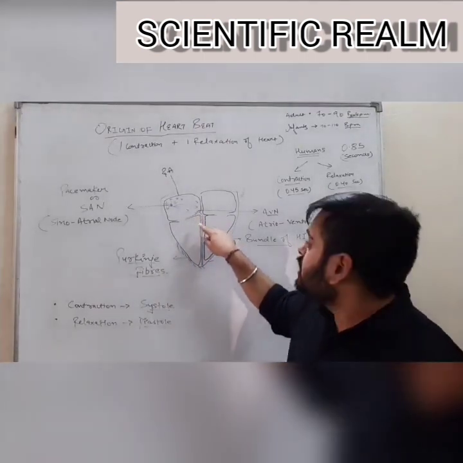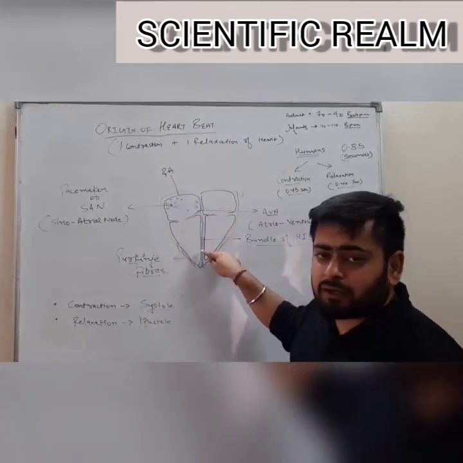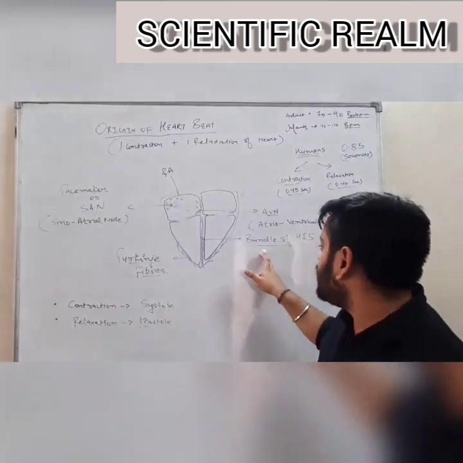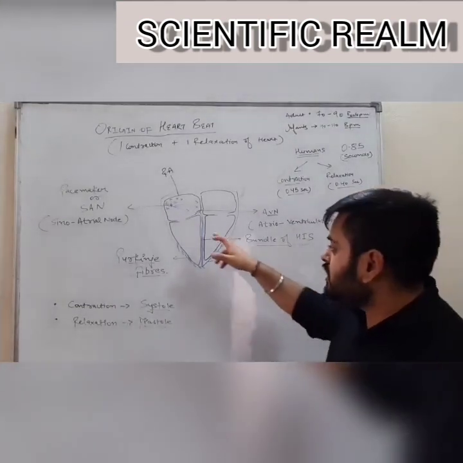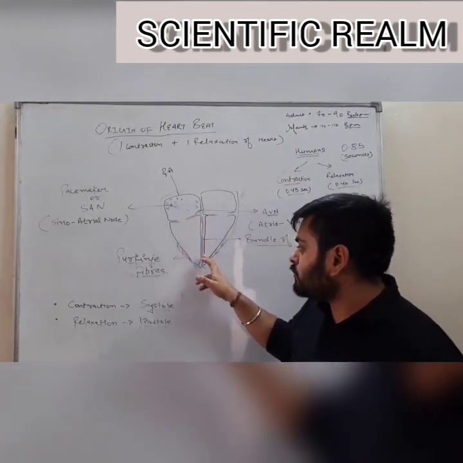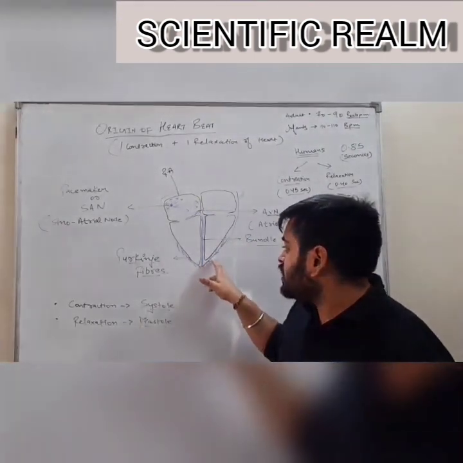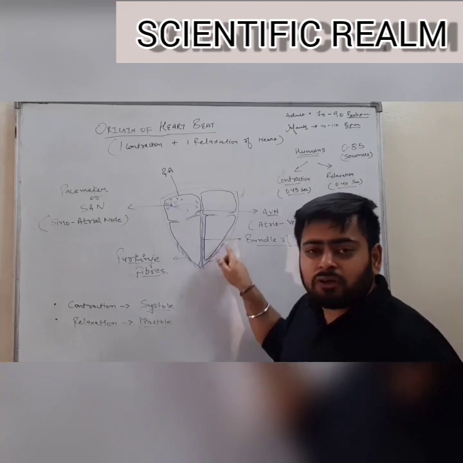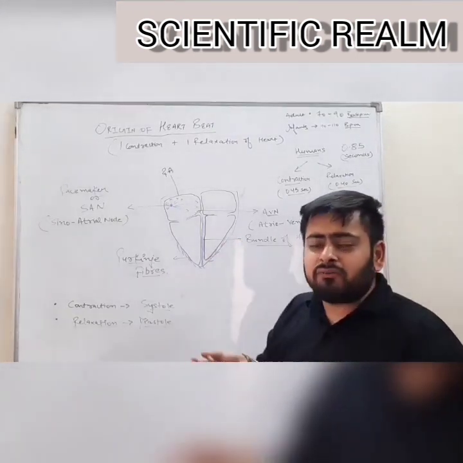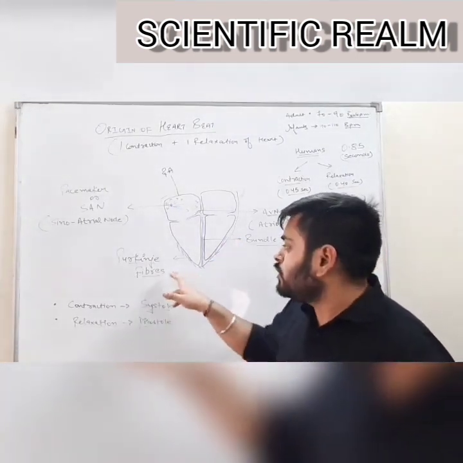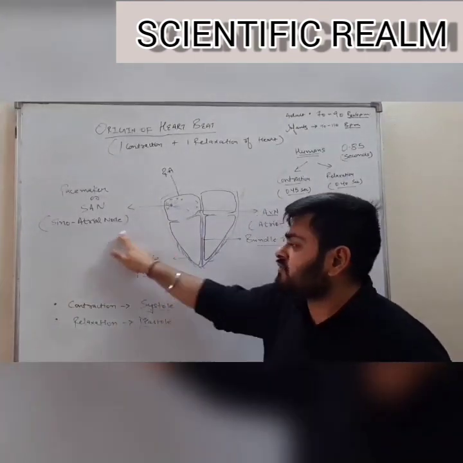From the AVN, the nerve signal travels through a bundle of fibers known as the bundle of His. These fibers conduct the nerve impulse into the membranes or the walls of the heart. These are conducted via a certain network of fibers which are divided into small networks known as Purkinje fibers.